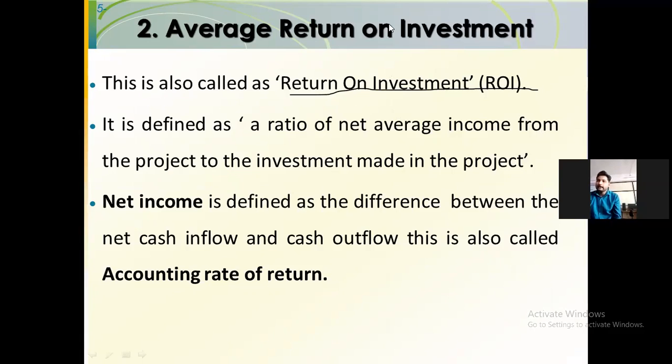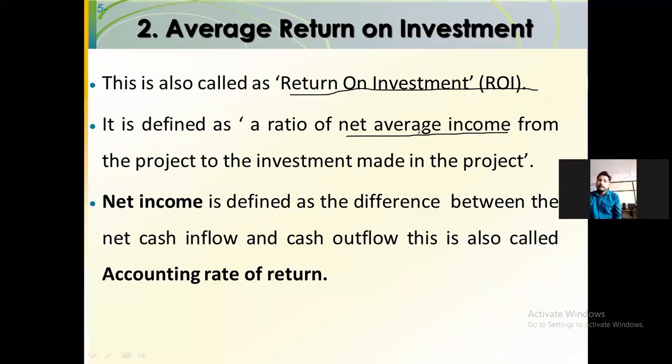Net average here also. Okay, net average means what? Net means what? How much is going out and how much is coming in. So cash flowing out of the industry and cash coming inside the industry. That is nothing but net income or net average income. So how much cash you are getting, or how much you are earning, and how much you are spending. The difference between those two things will be considered as net average income.